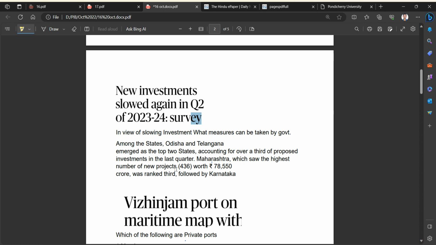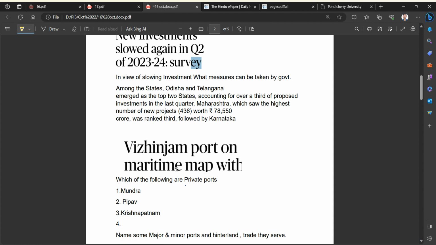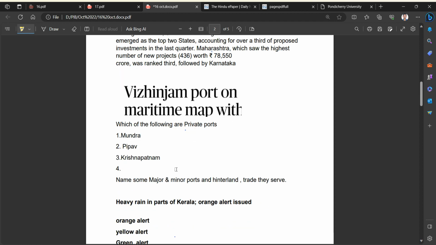UPSC perspective. Here we have another article, Vizhinjam Port and Maritime Map. So we should know Vizhinjam is in Kerala. It is believed it will be a transshipment port. What is a transshipment port? We buy goods and import them here, and from there we reload and re-export. Transshipment like Colombo, Singapore. We have called port of call, where the ships come to refuel, water, fuel. So we should be aware of these terms and how they are being used.